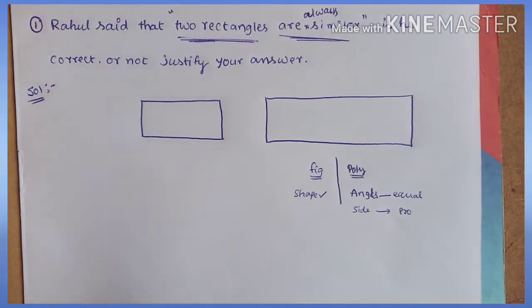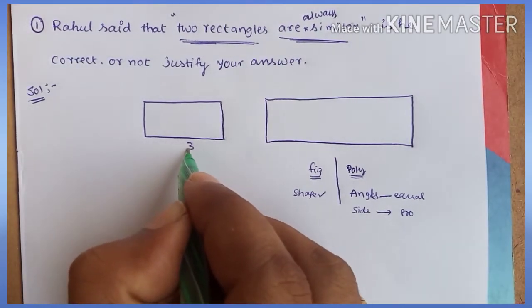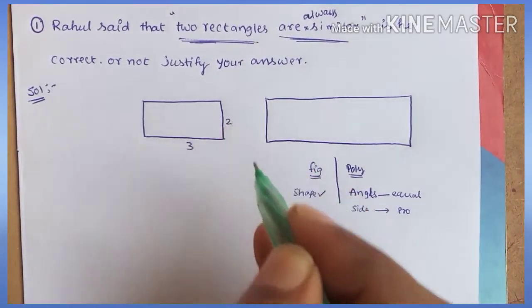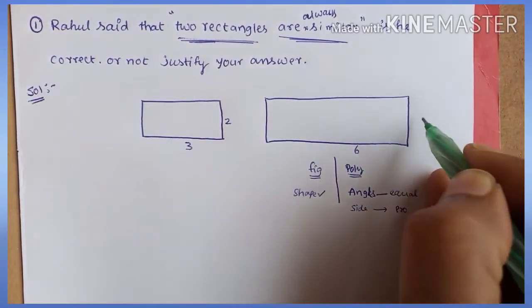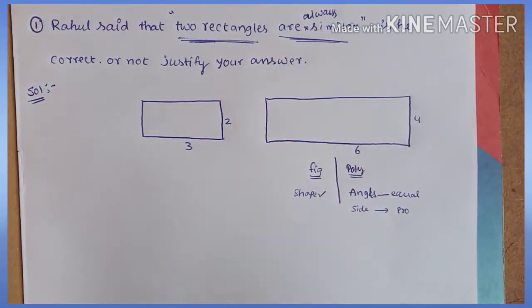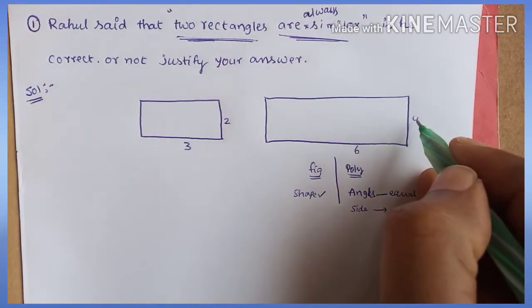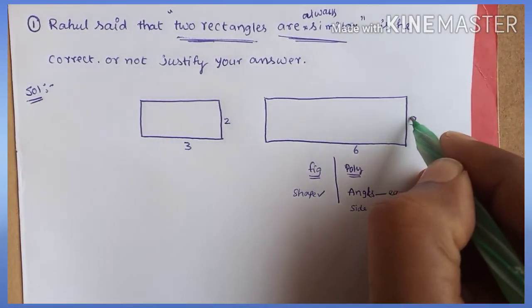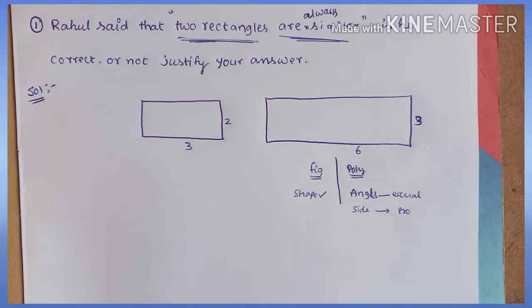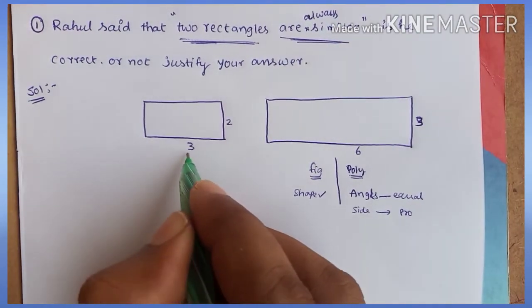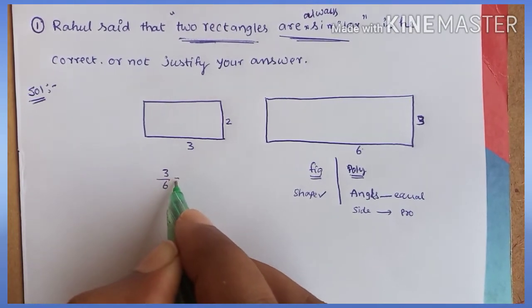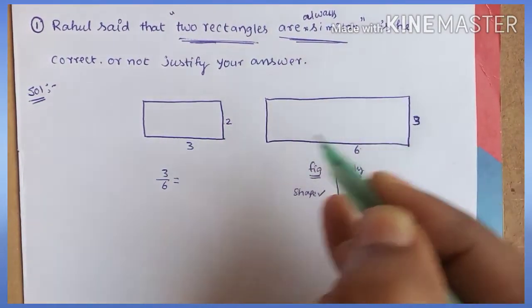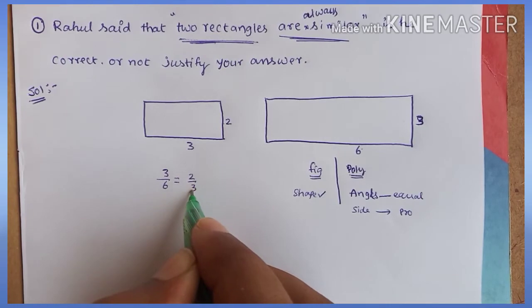Now let's check here. Suppose I take one rectangle with sides 3 and 2, and the other with sides 6 and 4, not much increased. First side by first side is 3 by 6, second side by second side is 2 by 3.